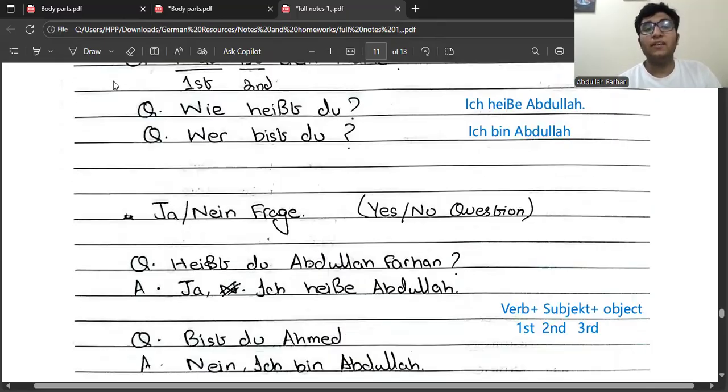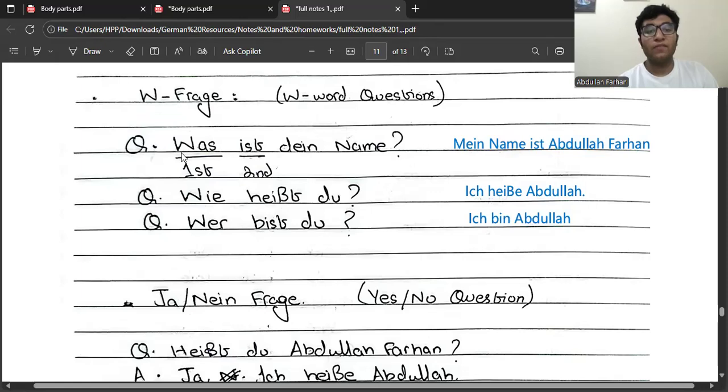Now, you may be a bit confused on the way the W-Frage is over here. Like I said, other than the Ja-Nein-Frage, the subject is supposed to be in first position, then the verb, and then the object. Why is it a bit different here? The W-word, as we know, is neither a noun nor a subject. It's nothing like that. But still, it is not taking up a place, and the verb is in the first place.